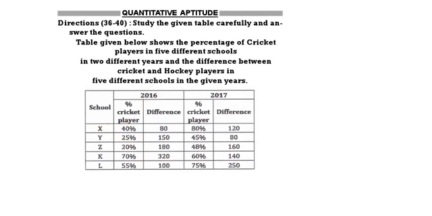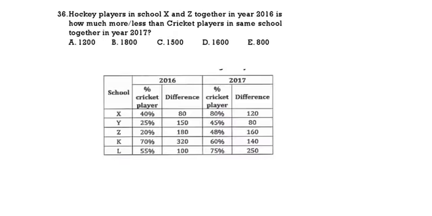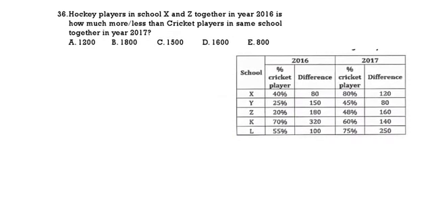See the first question. Hockey players in X and Z in 2016 is how much more or less than cricket players in the same school in 2017. Now, hockey players in X and Z in 2016. So first we will take X 2016 hockey.